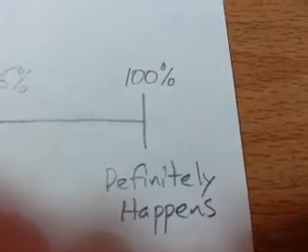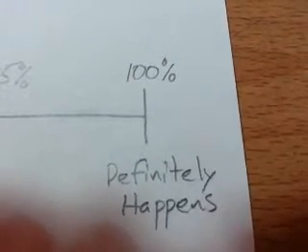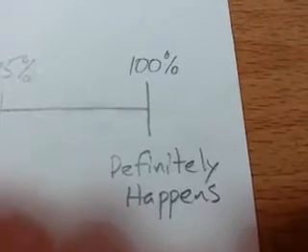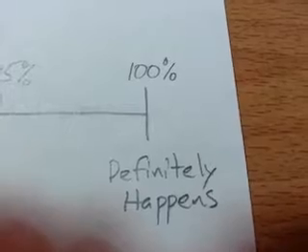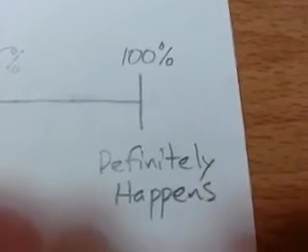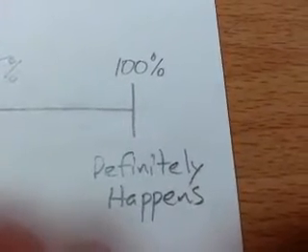That's pretty obvious. 100% chance that I will punch Mr. Ovae. That means I'm definitely going to punch him. Of course, I won't do that because he'll beat me up and I'll cry. So, anyway, 100% means it will definitely happen.